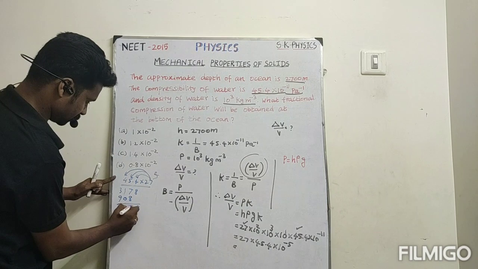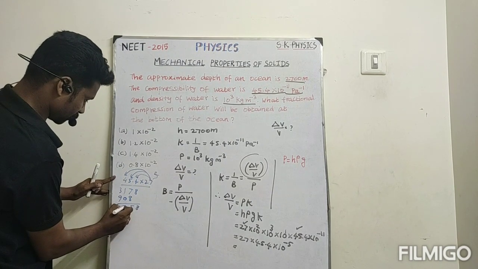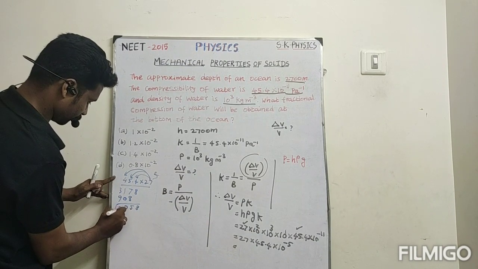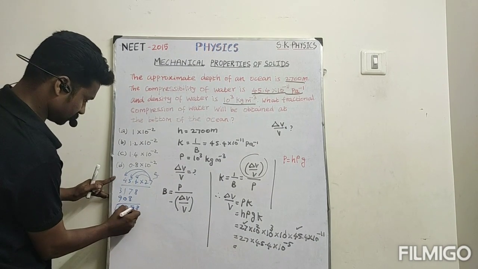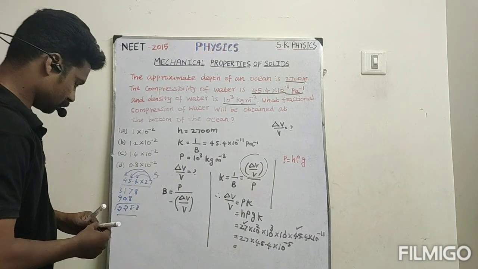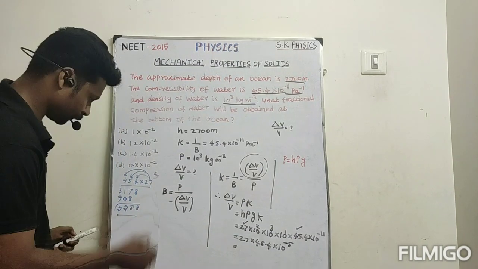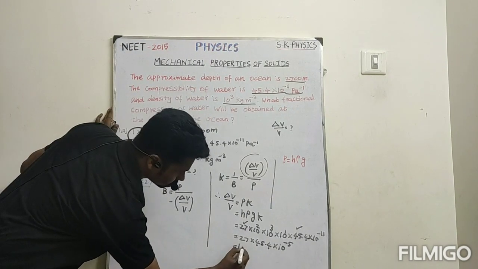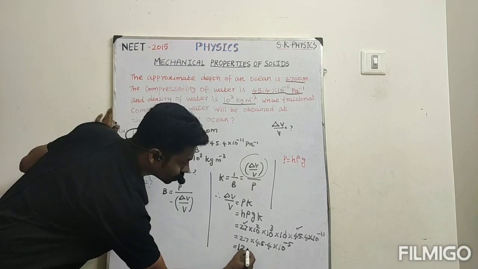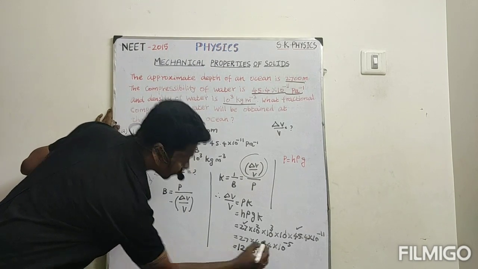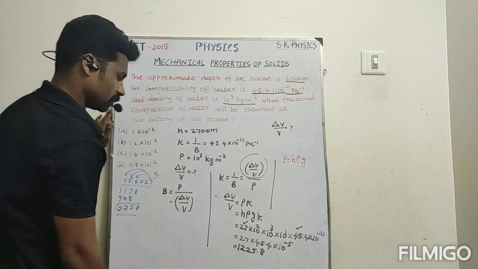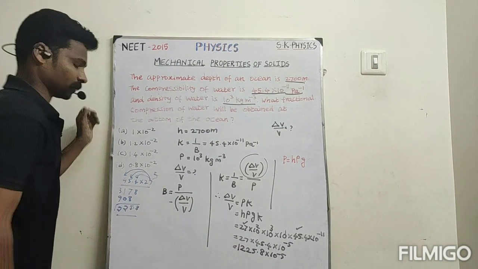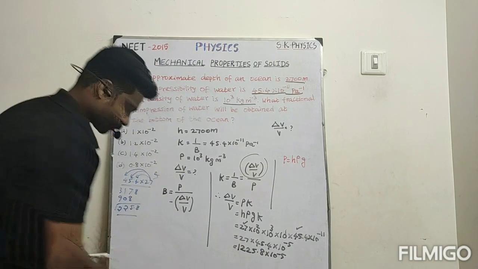So 8, 15, then 2, then 12. Here there is one decimal, so I get 1225.8 into 10 power minus 5.